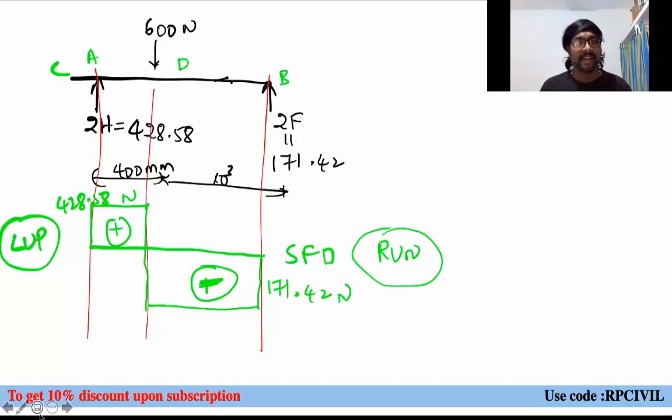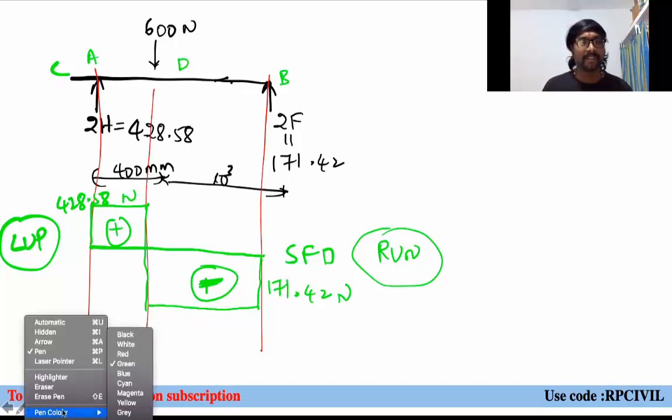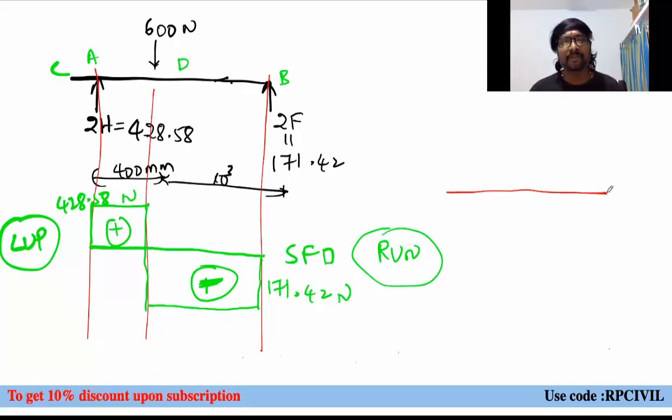Newtons like this. And when you are trying to draw the BMD for this, beyond this, do you have any extension, any load here? From here, zero load, at this place zero load. When you look on the left hand side, the diagram will be only a straight line with zero.